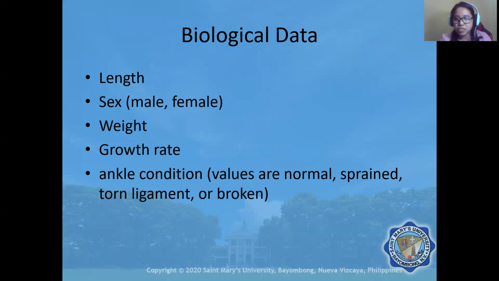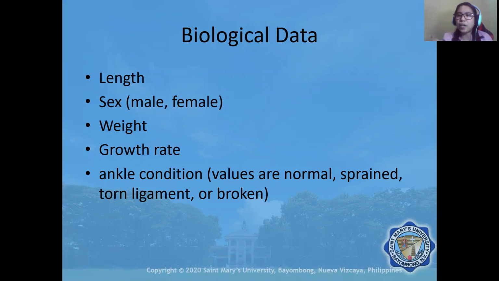So we have length. So obviously, this is being measured. So if we will consider actual length, then it is a ratio. However, if we are going to consider, for example, length of 5 inches and below, 6 inches to 10 inches, 11 inches to 12 inches, then it means that we are treating it as categorical data.